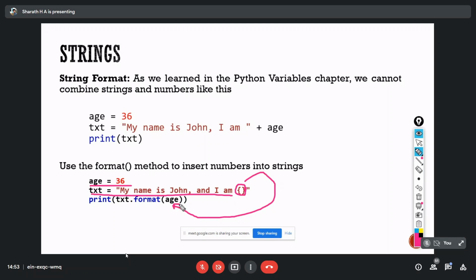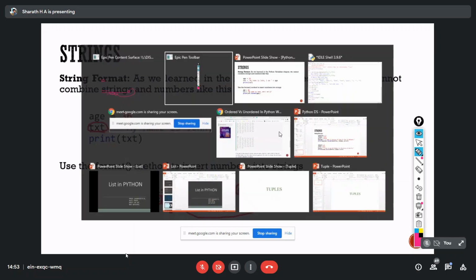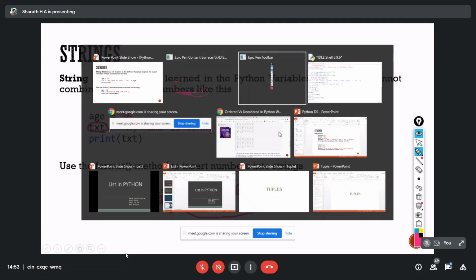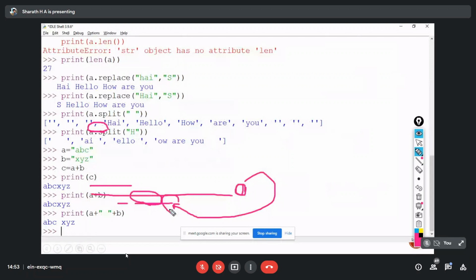For that, I have to use this format function on text. Text is a string, and on this text string I'm calling format and passing the argument age. So in place of this format specifier, it's going to print age. Able to see the output.